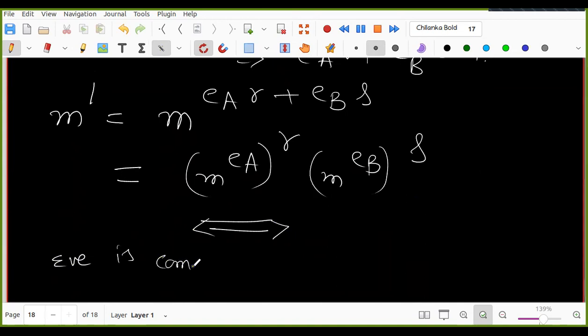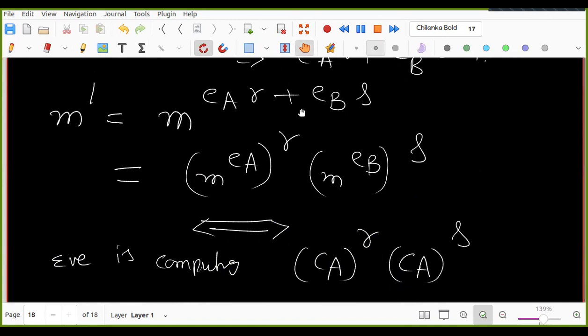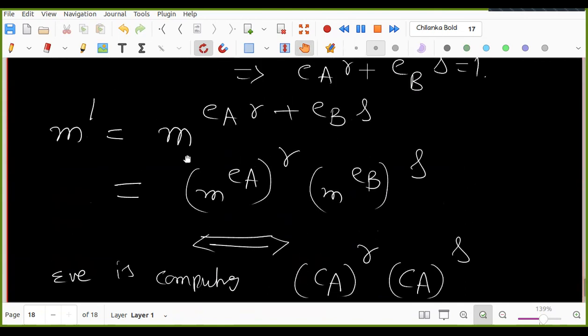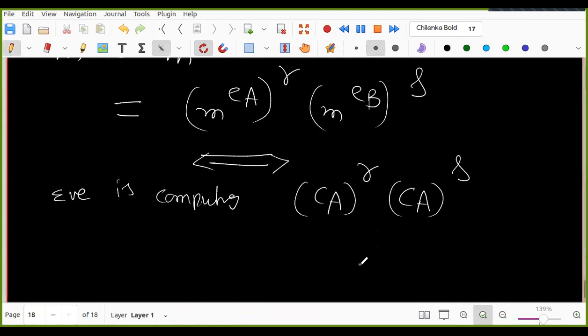Eve is computing CA power R into CB power S. CA is M power EA, so CA power R is M power EA R, and CB power S is M power EB S. So the product is M power 1, which is M. Since she knows CA and CB, and she knows R and S, she computes this and she gets M.